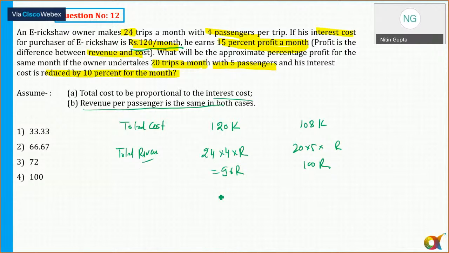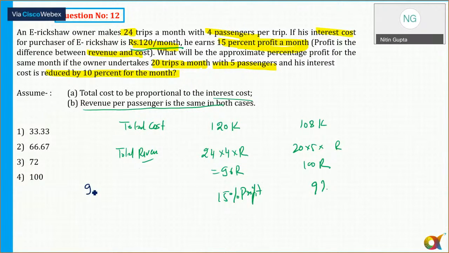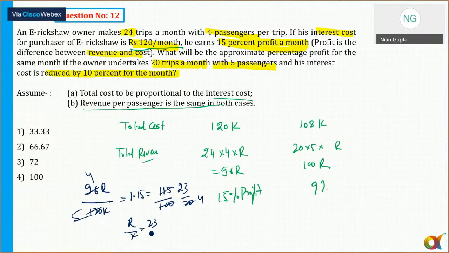In the first case, there is a 15% profit, and we need to calculate the profit here. So for 15% profit in the first one, I can write revenue 96R upon cost 120K. So total sales upon total cost is equal to 1.15, which is equal to 115 by 100. From here, 24 fours are 96, 24 fives are 120, and this cancels with 5, and so I'm getting the value of R by K as 23 by 60.